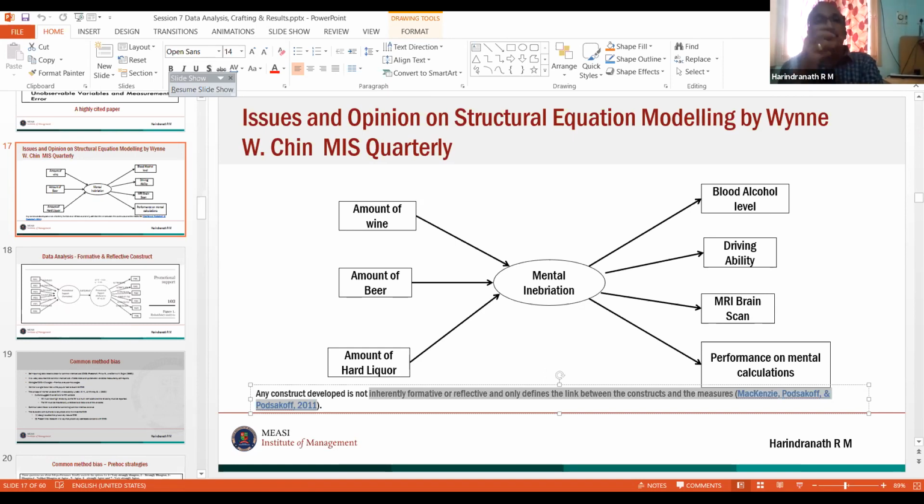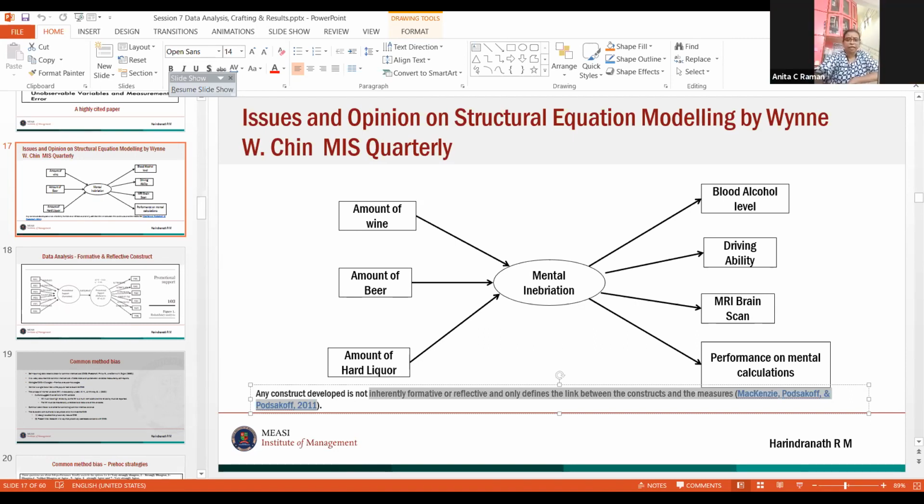But if a person has inebriation, how does he behave? If you test him, he'll have a high level of alcohol in the blood. His driving ability goes down. If we do a functional MRI, you can see certain changes in the brain, and his mental calculations also go down. So you can capture this particular construct as formative as well as reflective.